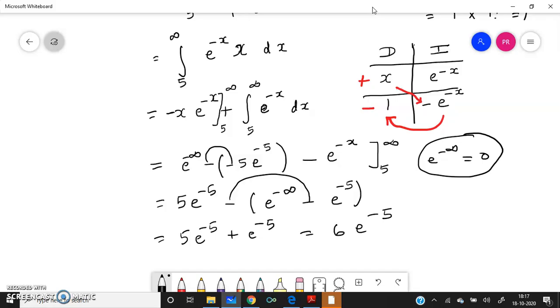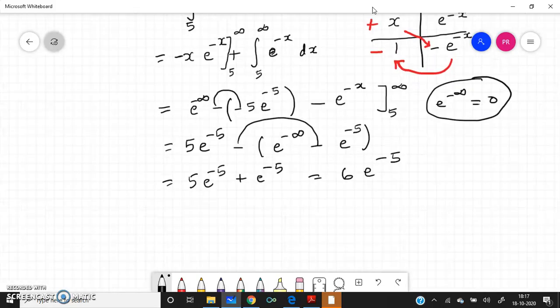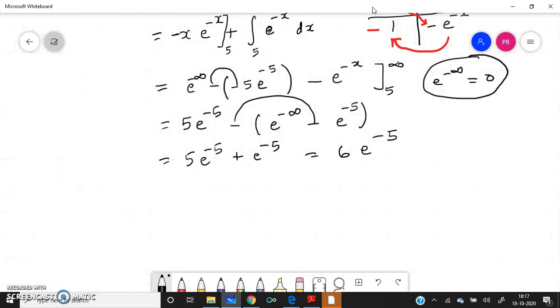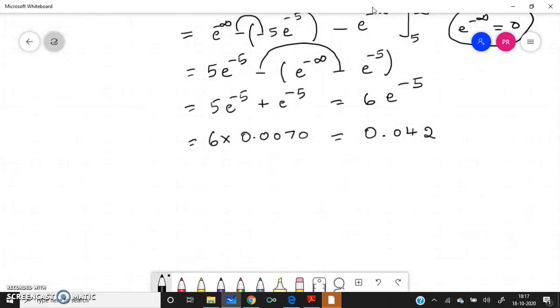You can see this e to the power of minus 5, I have given you the table. You can see from the table, it will be e to the power of minus 5. If you see from the table, it will be 0.0070. If you multiply these two, the answer will be 0.042.